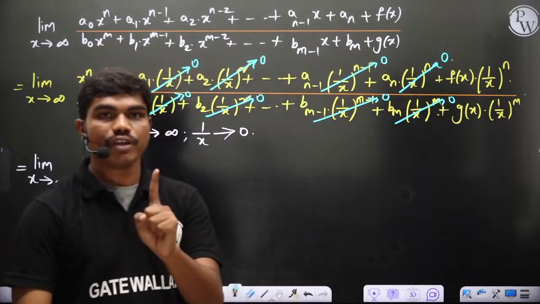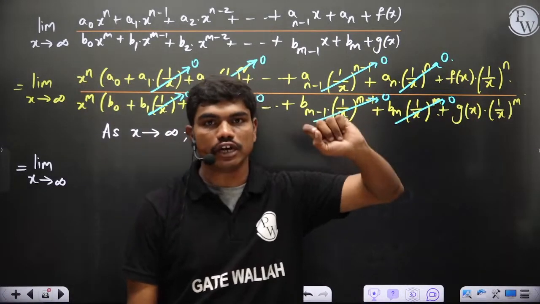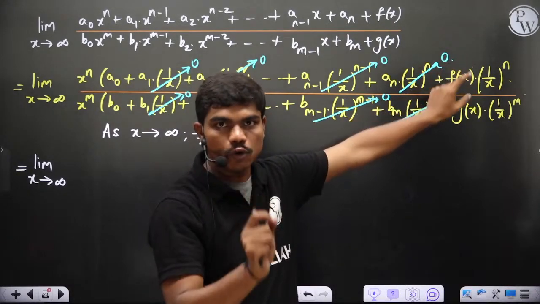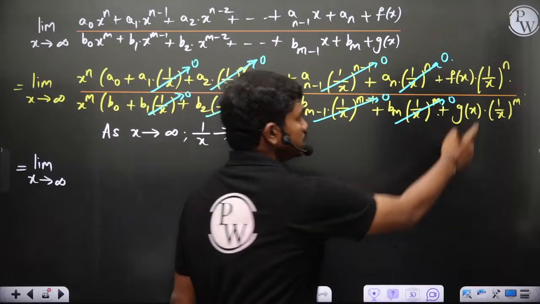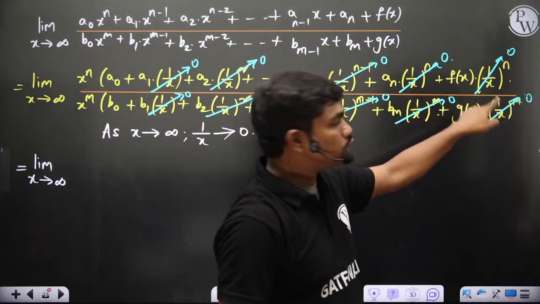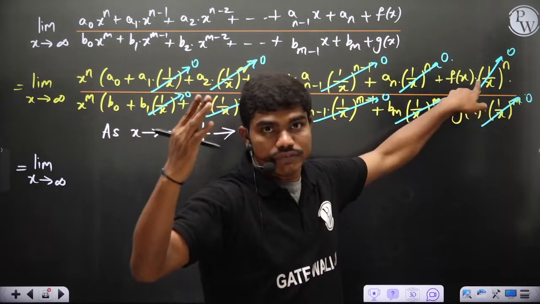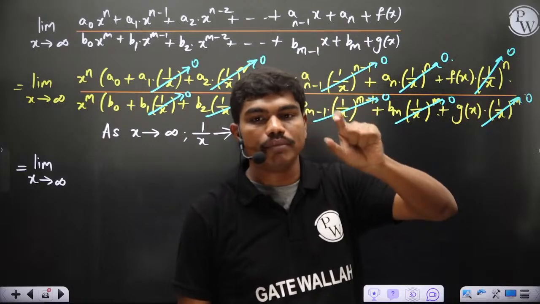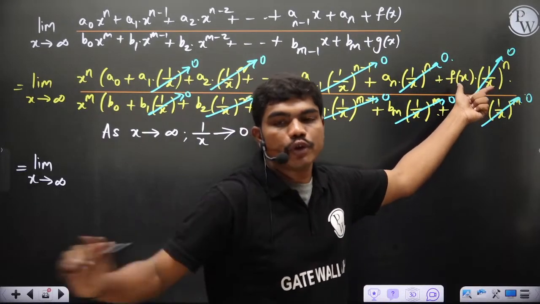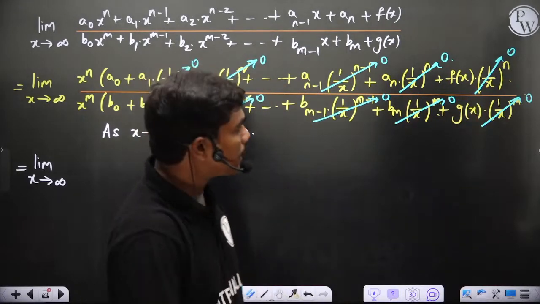Now if f of x is always a finite number, okay, I told you f of x and g of x are finite valued functions. If they are finite valued functions, that means this f of x gives you some fixed value and g of x also gives you some finite number. Since these are zeros, 0 into some finite number will be 0 and 0 into some finite number will be 0. If by chance, let's say you have tan x here, tan x can go to infinity and infinity into 0 will give you an indeterminate form in this particular part. Okay, so that's why, because infinity into 0 is an indeterminate form, you cannot simplify this. That's the restriction I have put. f of x and g of x have to be finite valued functions. Okay, so in such case,